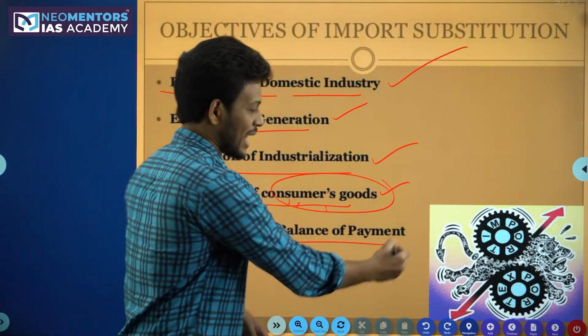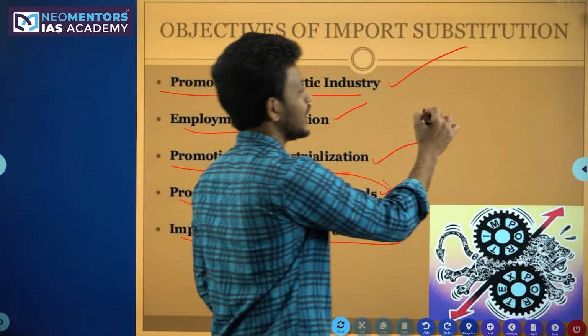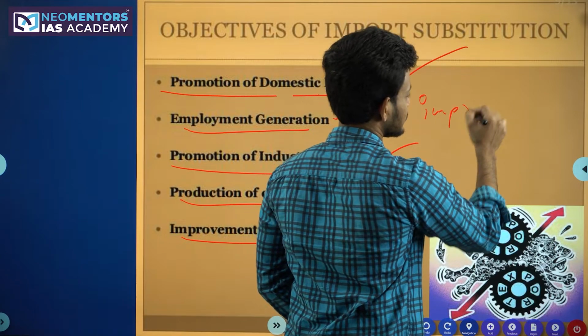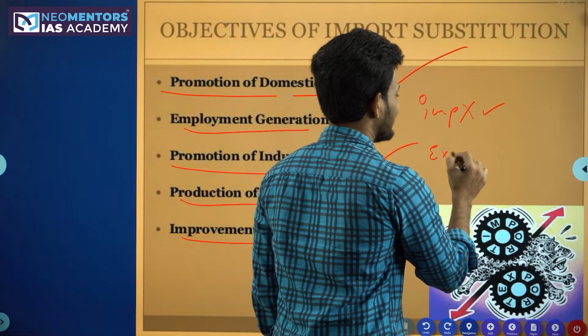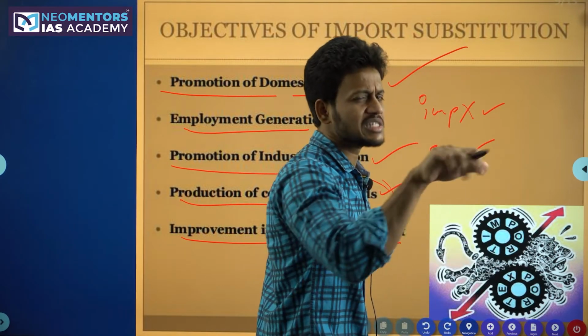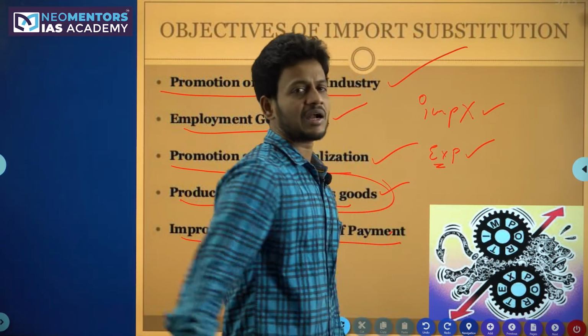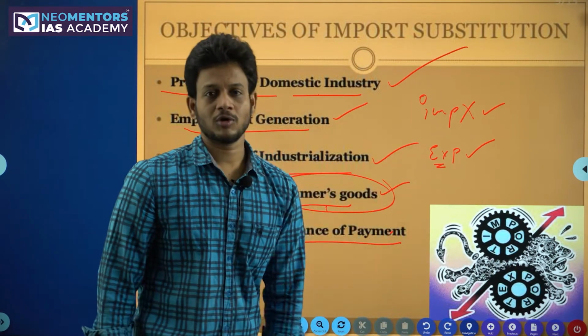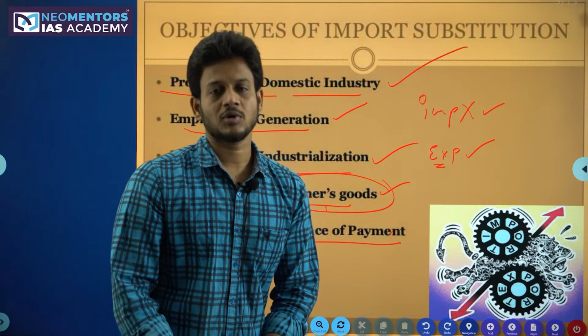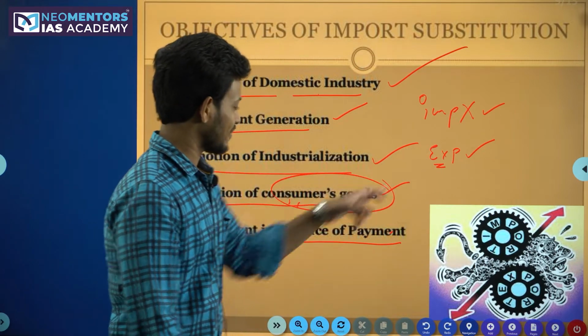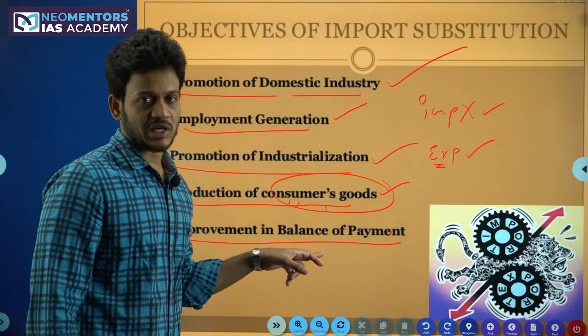An improvement in balance of payments. Because of this, we discouraged the imports. At the same time, we have encouraged some exports. Then definitely, when exports are higher than imports, or when you try to increase your exports more than your imports, that would give a better chance to the economy.